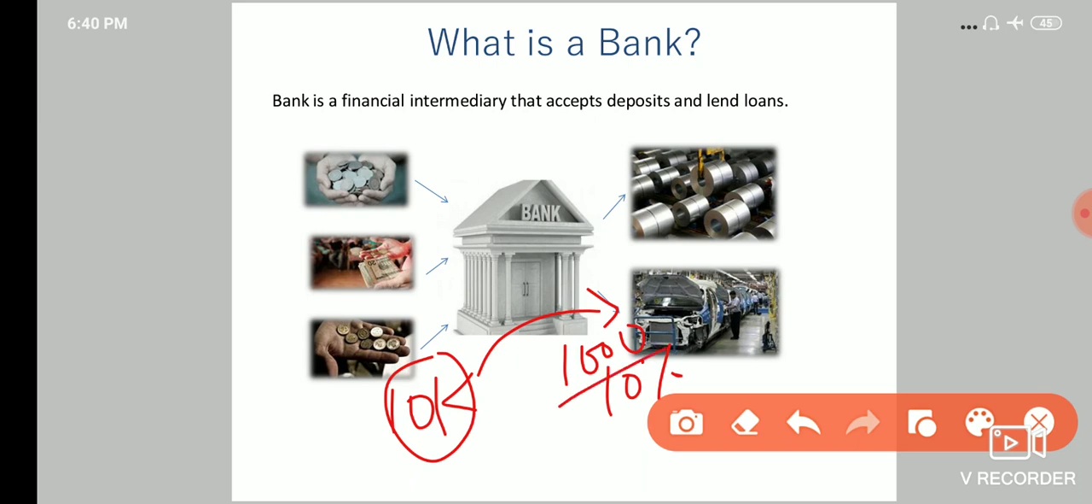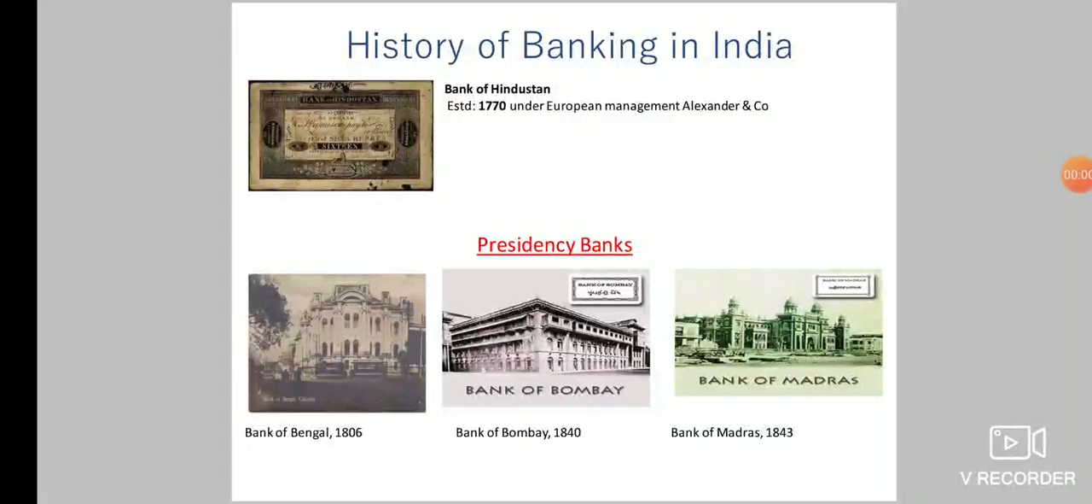The bank will pay interest less than 10% to its saving account holders, for example 8%. So this 2% is the profit of the bank. That is what helps banks survive. And guys, now let us discuss the history of banking in India.